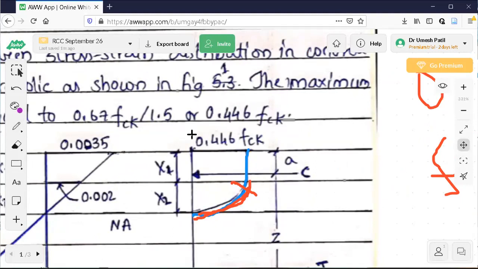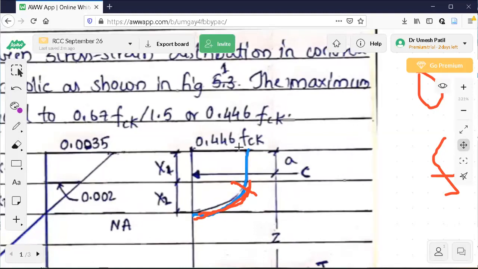It is 0.446 FCK. It means even though the characteristic strength is FCK, nearly it is 0.45 FCK, but I'm going to use 0.446 everywhere, though nearly it is 0.45 FCK.